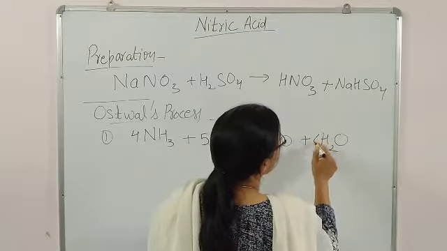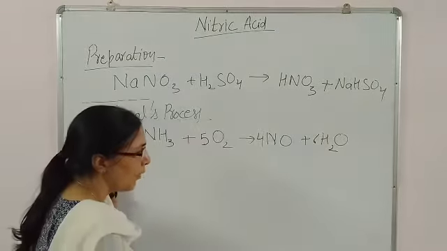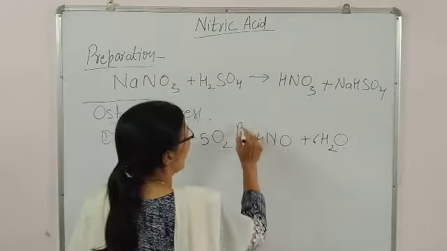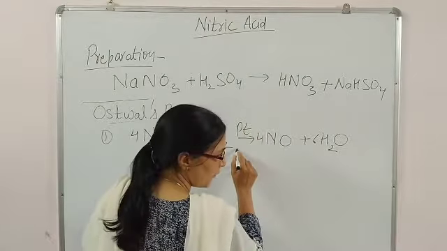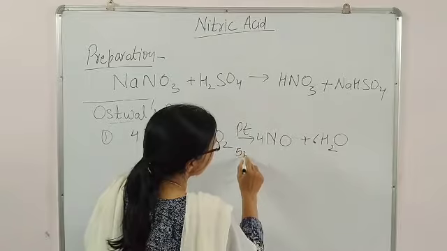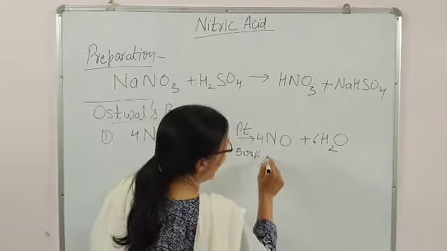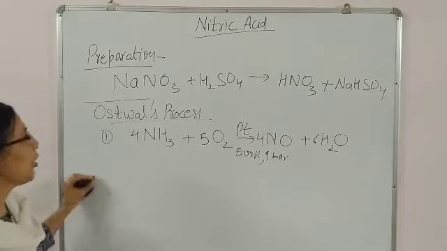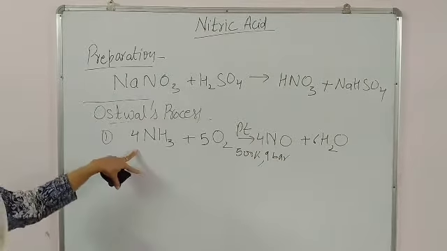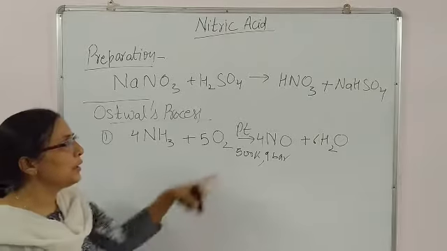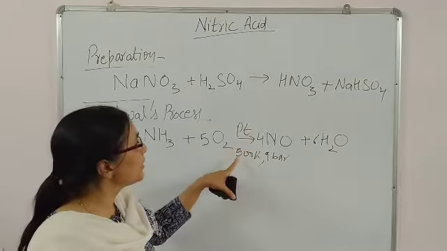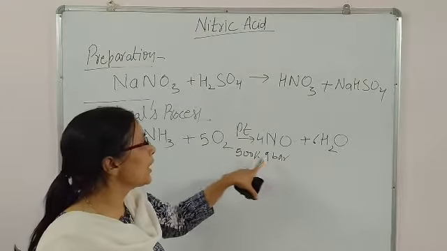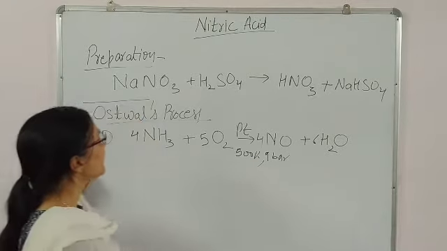Okay, and for this reaction platinum is needed along with very high temperature, nearly 500 Kelvin, and 9 bar pressure is required. So the optimum conditions of the Ostwald process: ammonia plus oxygen in the presence of platinum gauze at high temperature like 500 Kelvin and 9 bar pressure.